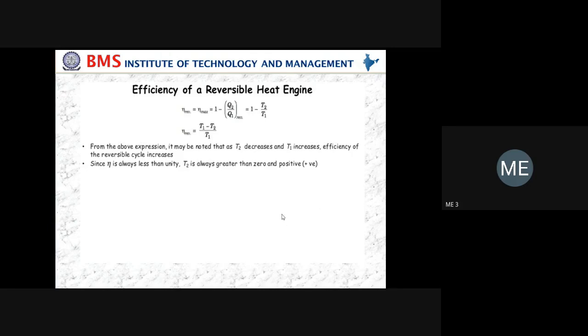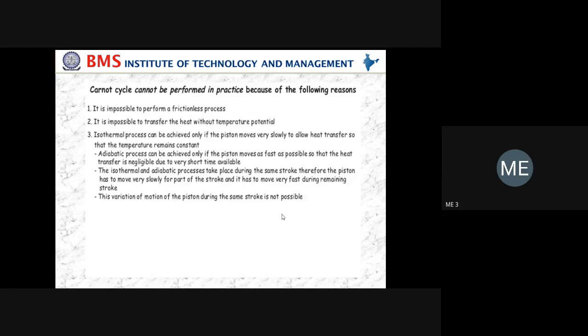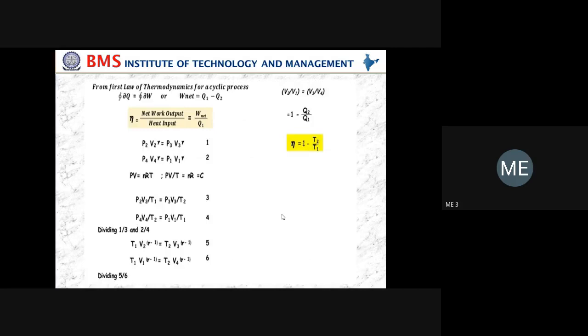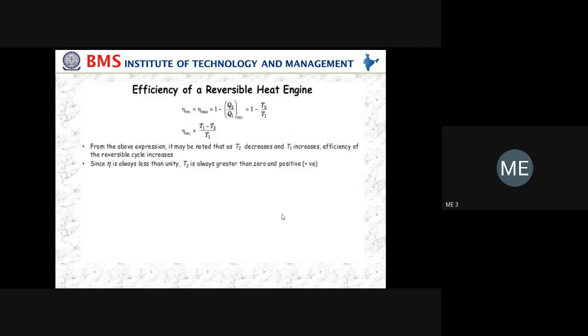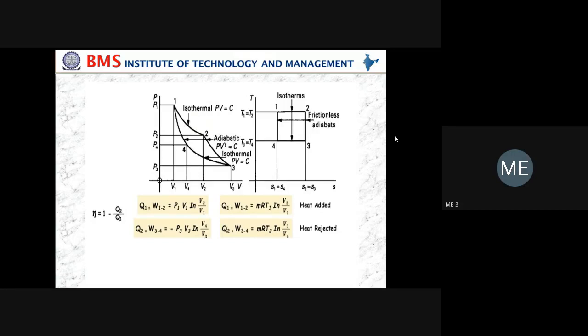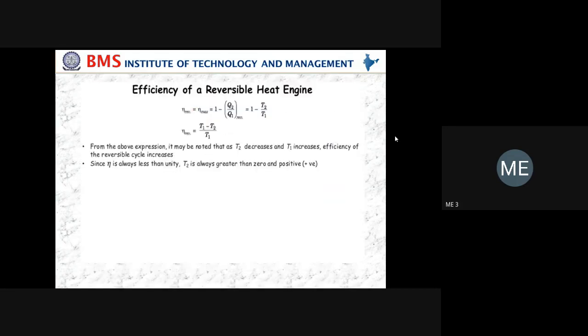Now can you tell under what condition you will get the maximum efficiency? Anybody? I am giving the formula: T1 minus T2 divided by T1, or 1 minus T2 divided by T1. Whenever there is less heat rejection, we get the maximum cycle efficiency, you remember. Whenever there is more heat rejection, the efficiency of the cycle decreases. On the other hand, in terms of heat supplied, whenever the temperature T1 is high, we get more work done and more efficiency in the cycle. These are the two important things you should remember.